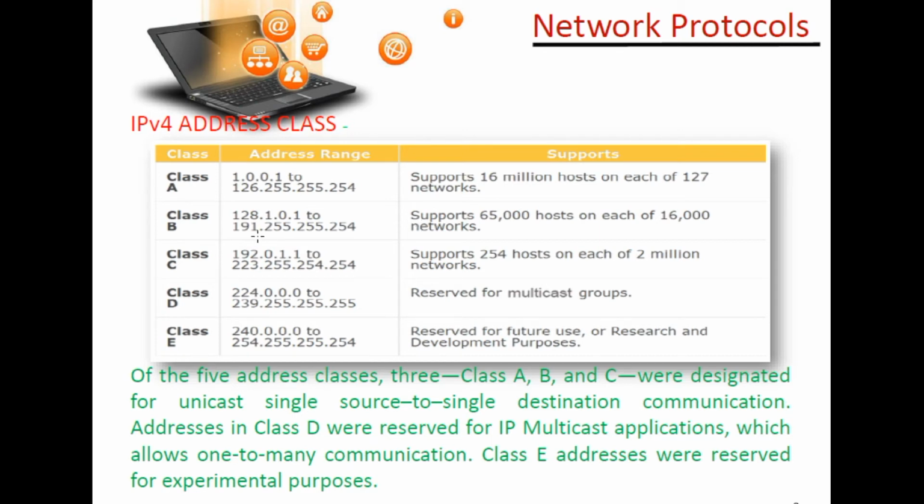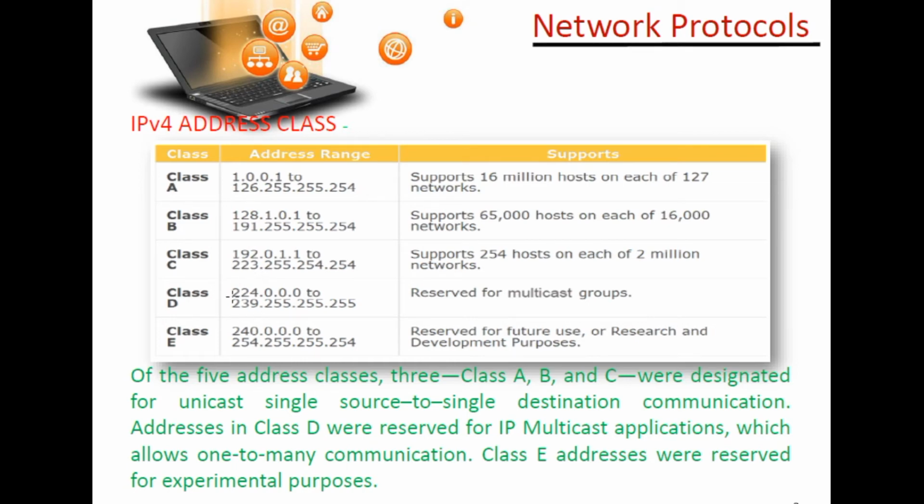Okay, you can see the example of this IP address. Class B starts from 128 to 191, where class A is from 1 to 126, and class C starts from 192 to 223. Okay, this is usually used by public users like me and you.